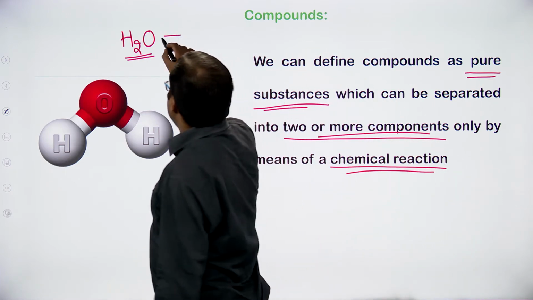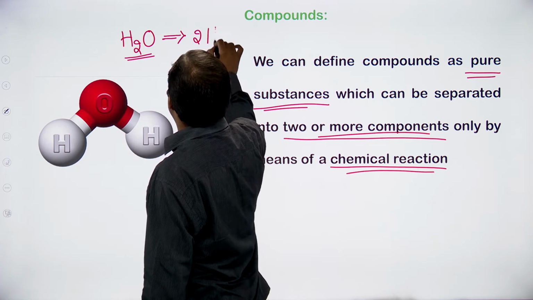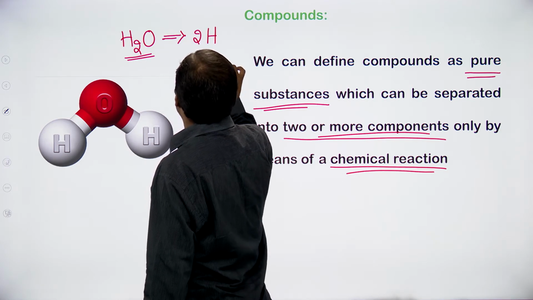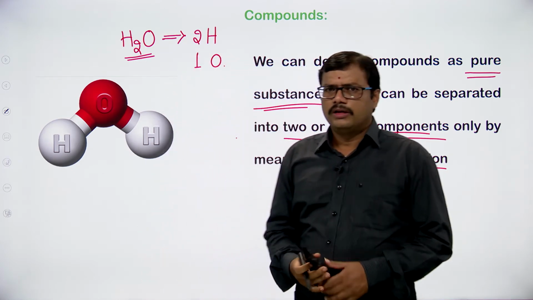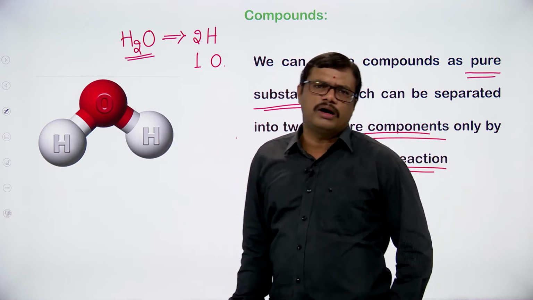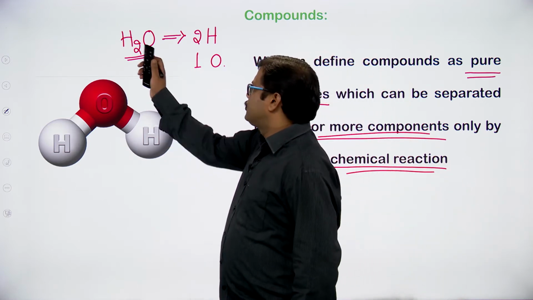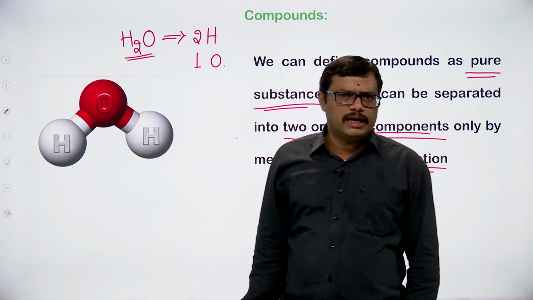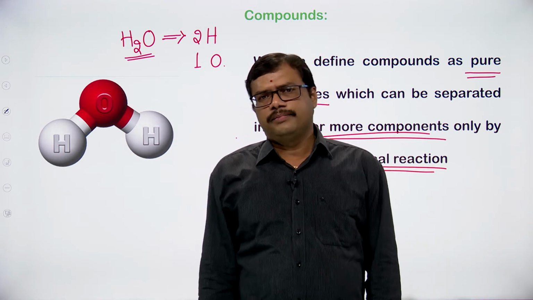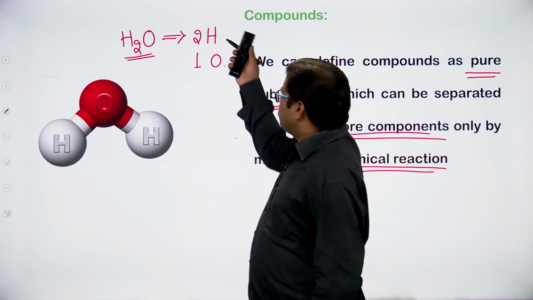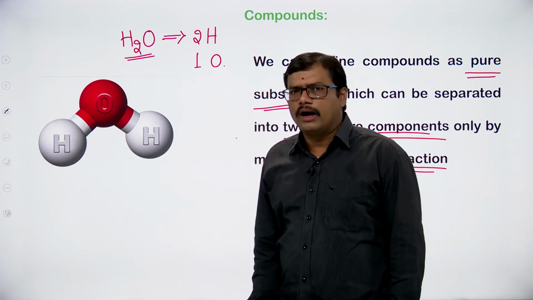We write the formula of water as H2O, which means it has two hydrogen atoms and one oxygen atom.